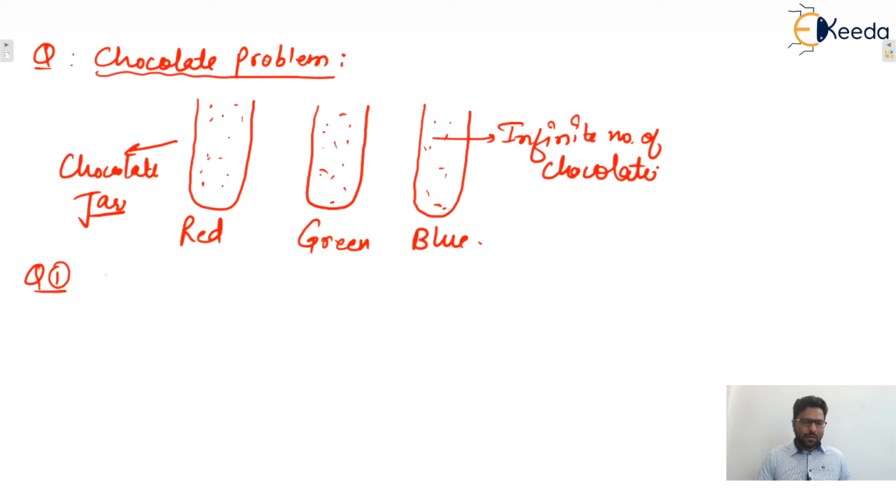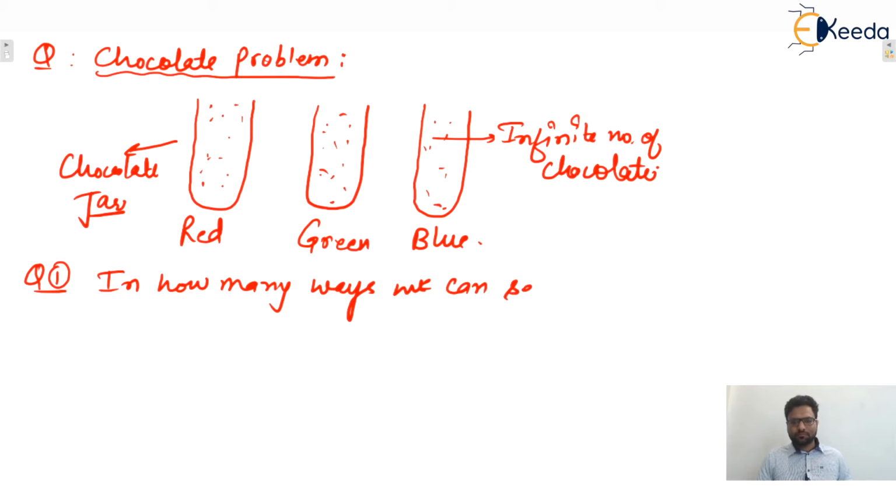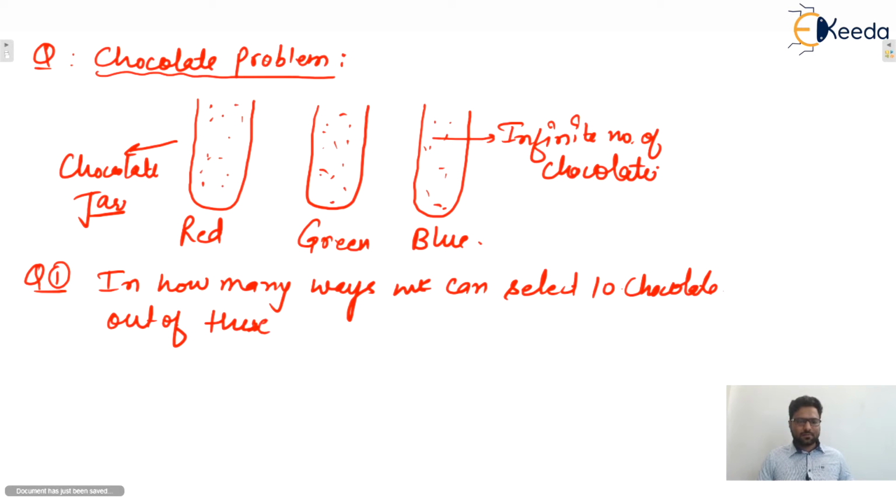Now my question is, what is the question? In how many ways can we select 10 chocolates out of these jars? So 3 jars are there. We can select any number of chocolates, but ultimately we need to select 10.